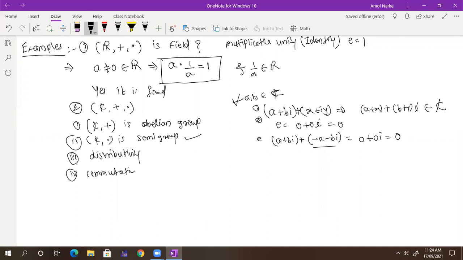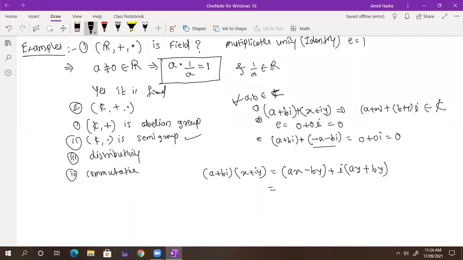Why is it commutative? Can someone tell me? If I take a plus bi and x plus iy, the product of that I can write down as ax minus by plus, taking i common, i times ay plus bx.